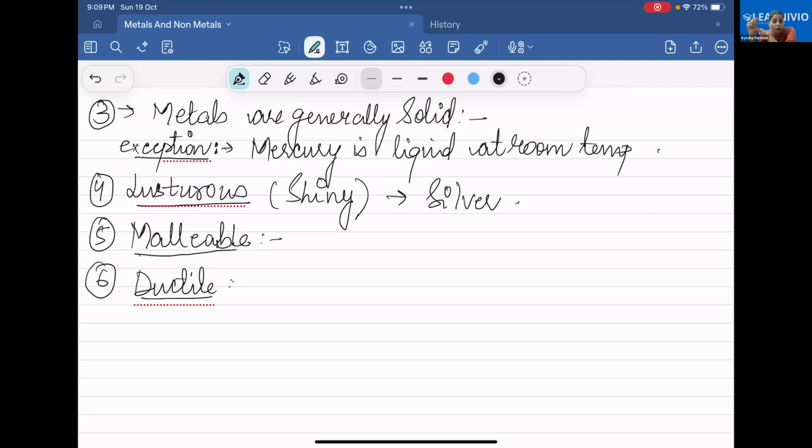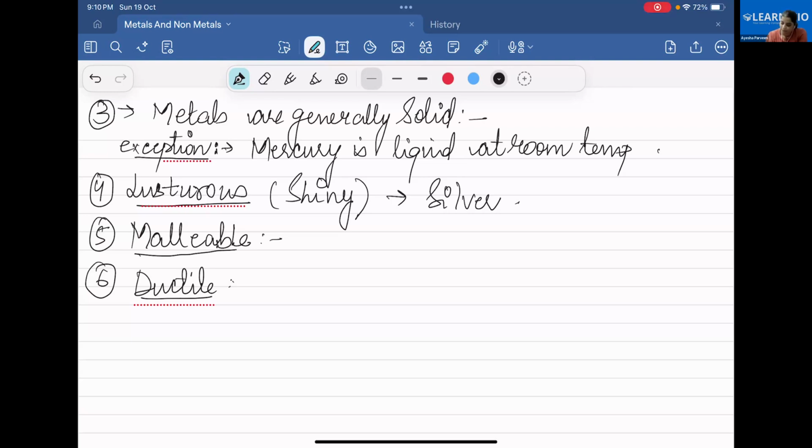I told you about the very first topic, density: metals have a high density, and the metals with the highest and lowest density were lithium and iridium. Lithium has a very low density of 0.5 gram per cubic centimeter, and the highest is iridium, 22.6.